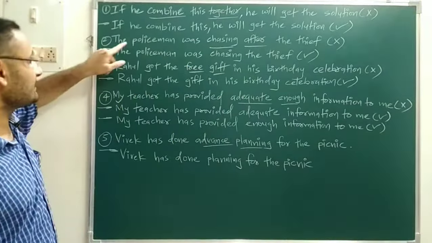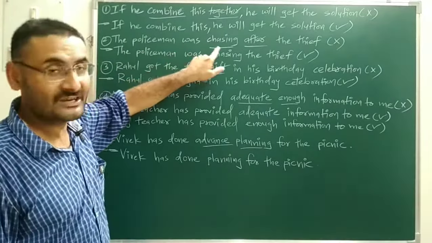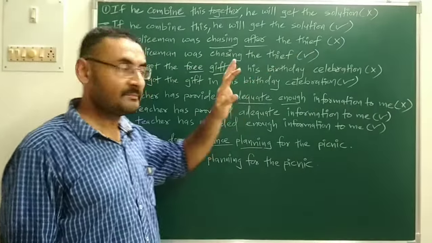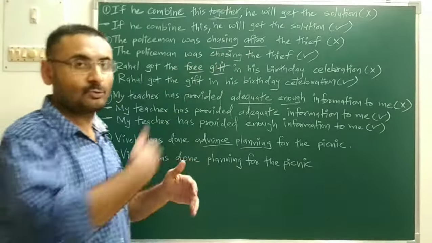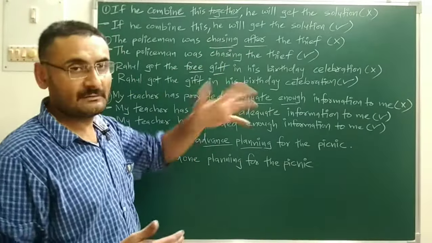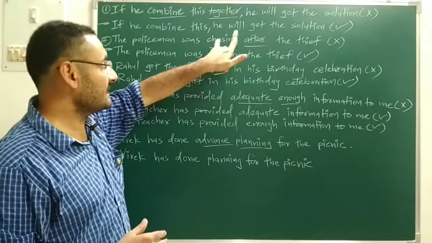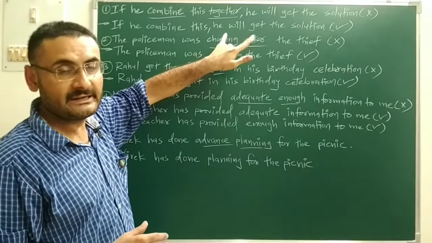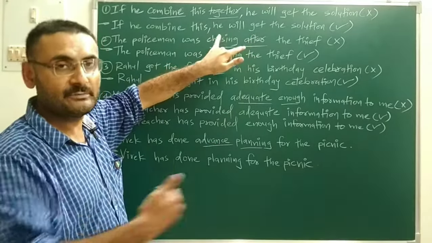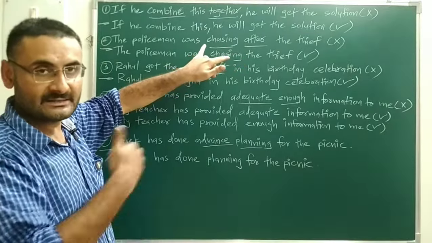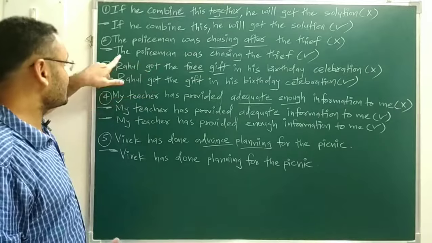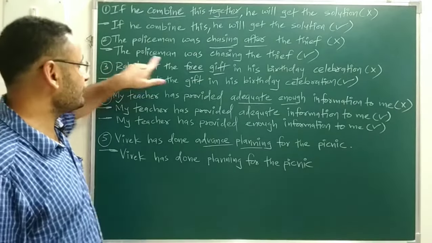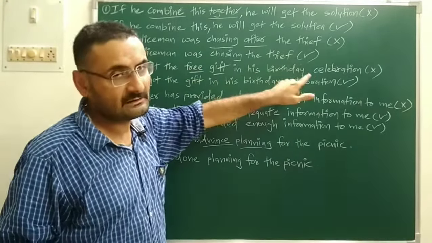Okay. Next is the policeman was chasing after the thief. So over here also chasing and after. Chasing means what? To go after, and after and chasing both are same meaning. That means again over here meaning redundancies is there, repetitive meaning is there. We will avoid this redundancies by keeping only one meaning. So the right sentence is what? The policeman was chasing the thief.